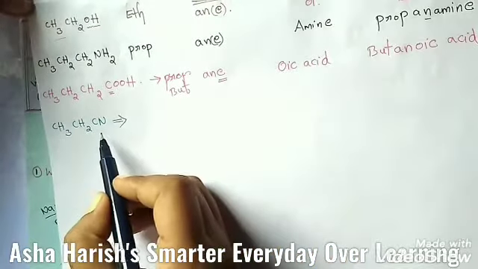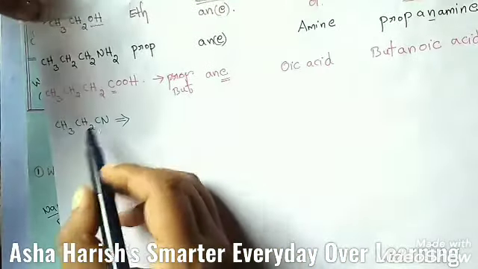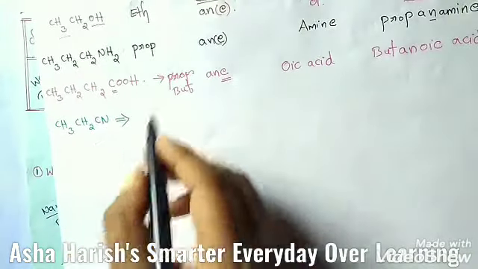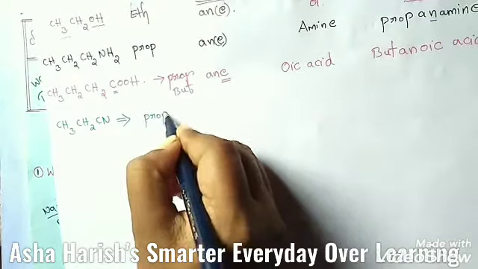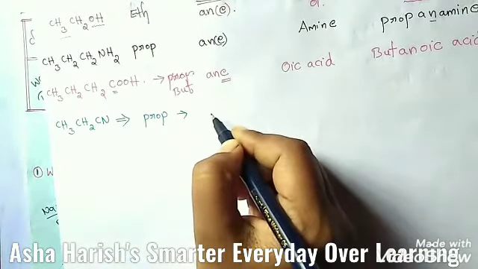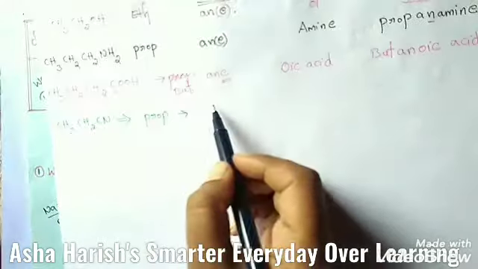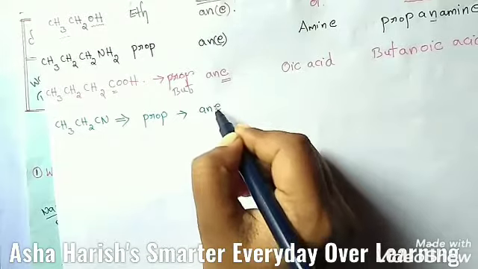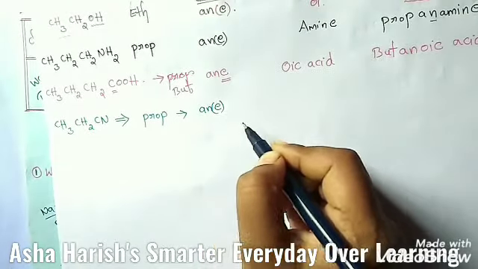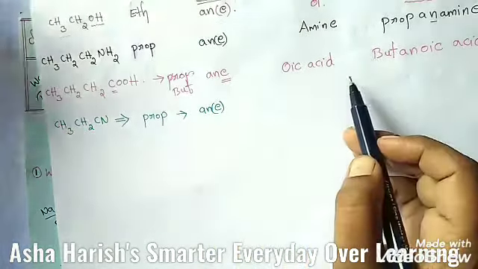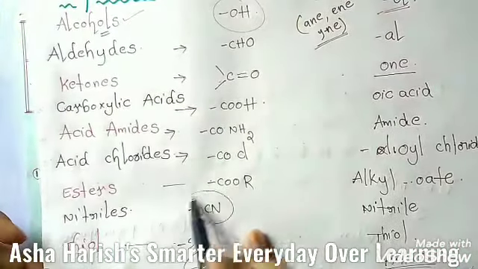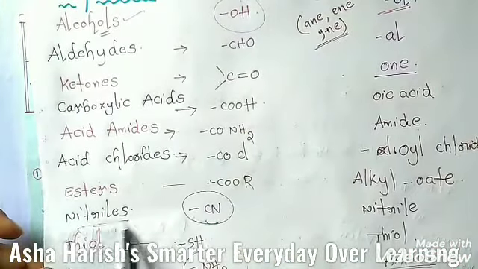Next one is CH3, CH2, CN. CN here, 1, 2, 3. 3 carbons are located here. Then the root word should be prop. And the primary suffix: there are no double bonds and triple bonds, so as usual, ane. Why? Because it belongs to alkane group. Secondary suffix: here CN is located, which is the nitrile group.